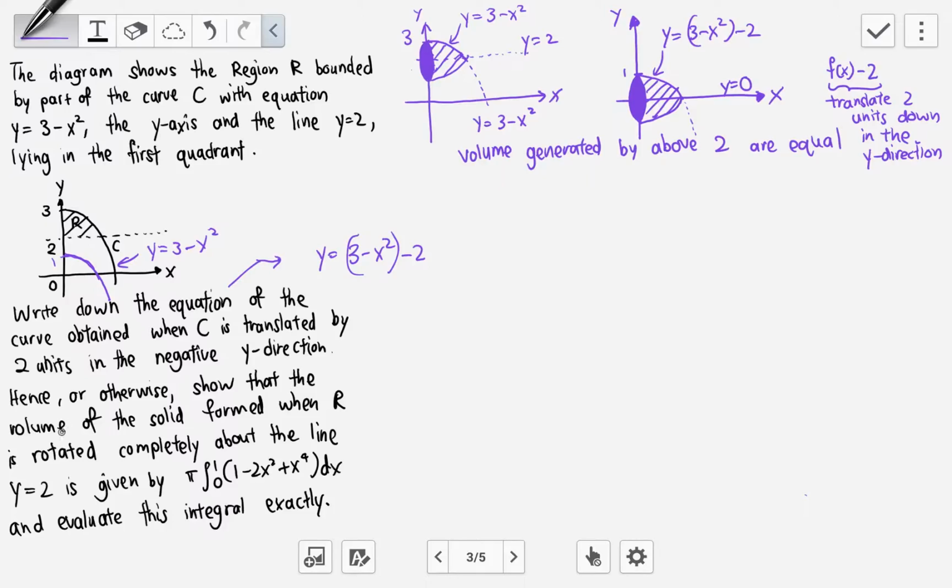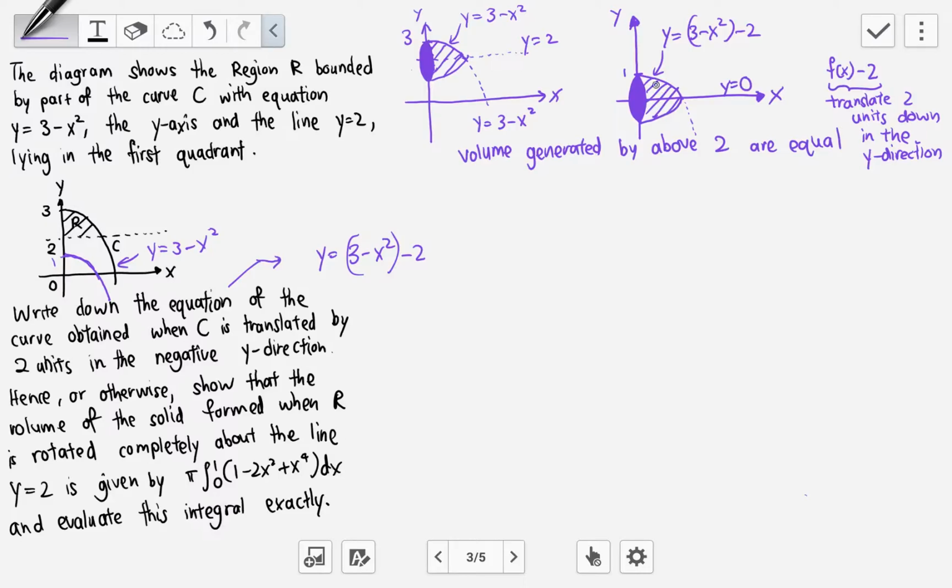Now hence or otherwise show that the volume of the solid formed when R is rotated completely about the line y equals 2 is given by this, and evaluate this integral exactly. Because we see that, let's say rotating the original curve 360 degrees about the line y equals 2 will form a volume of a solid like this. But if we translate this curve 2 units downward and rotate it about the x-axis instead, it will also form the same solid with the same volume. These two are exactly the same.